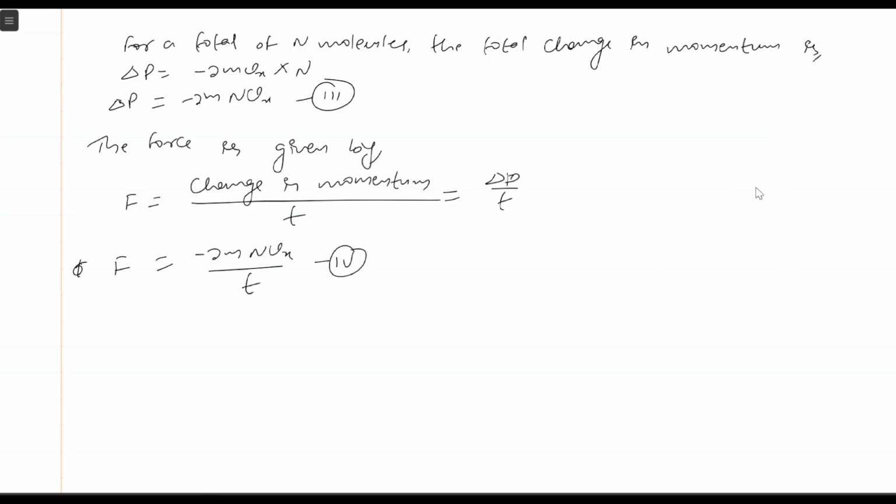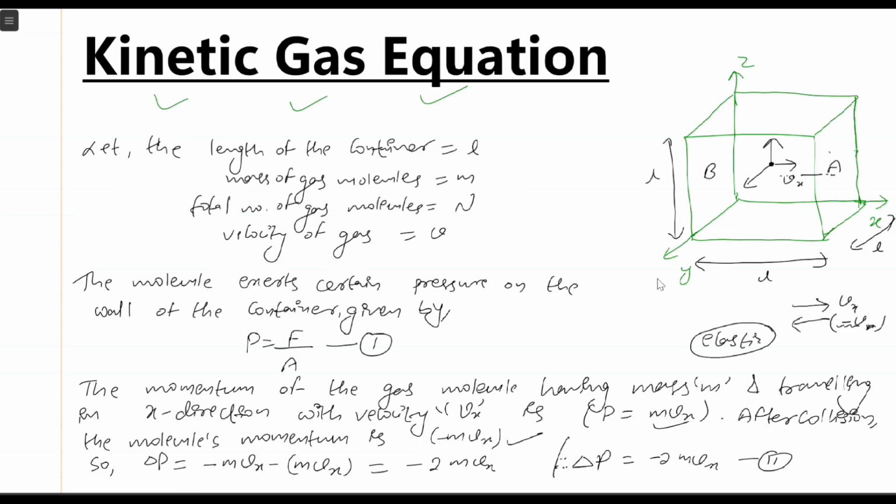Now look at here. So the gas particle will collide with phase A. Now, to collide with phase A again, it will have to travel back from A to B, and again it will have to come back from B to A. So the total length traveled by it will be 2L, right?